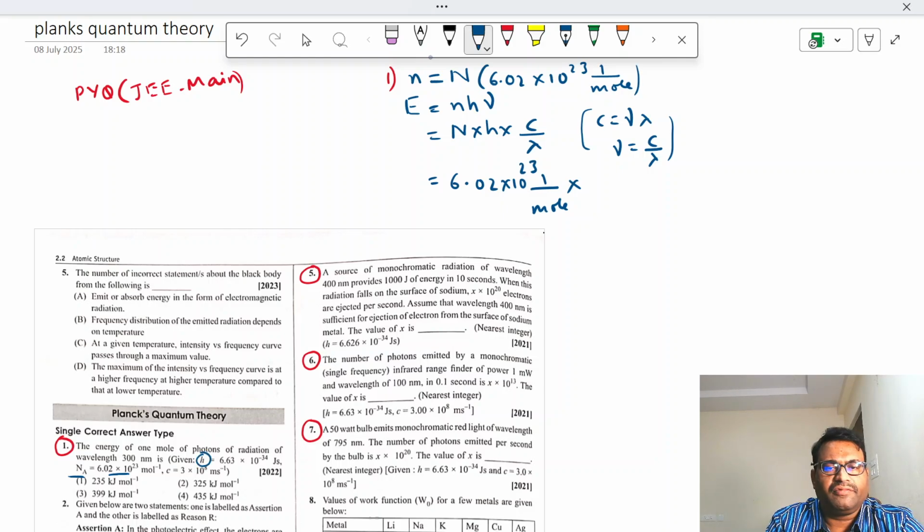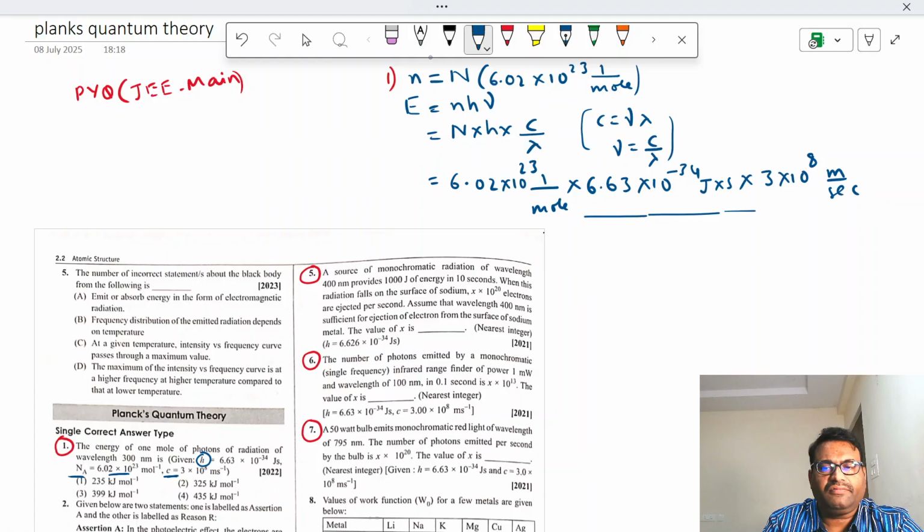Whenever values are given, only those values are to be applied: 6.63 into 10 power minus 34 joule second, into C, the velocity of light, 3 into 10 power 8 meters per second, by lambda.